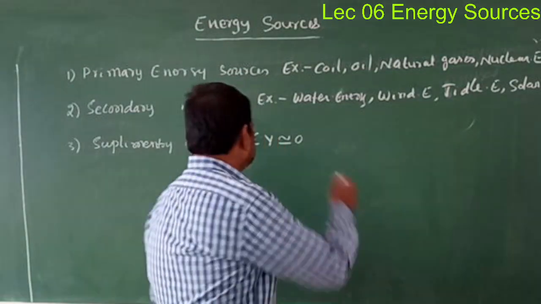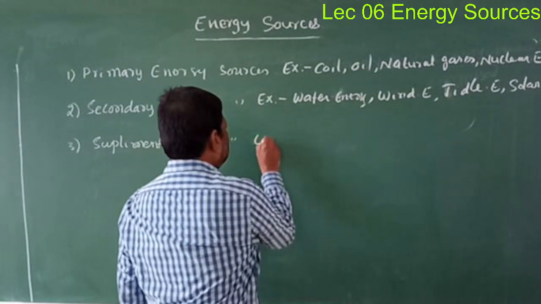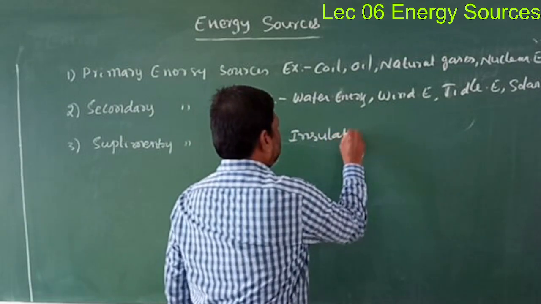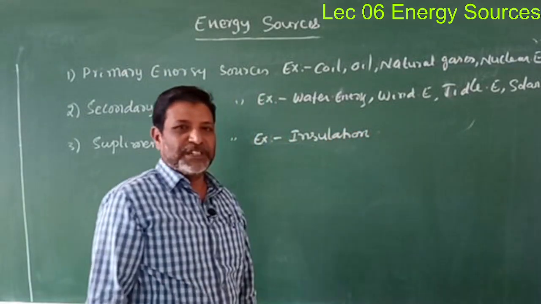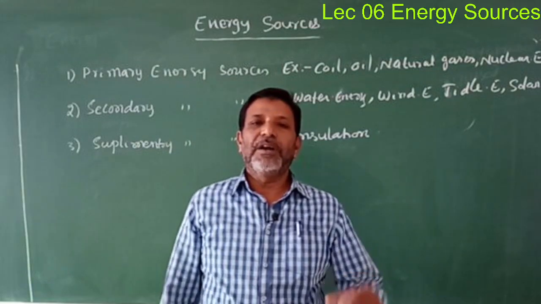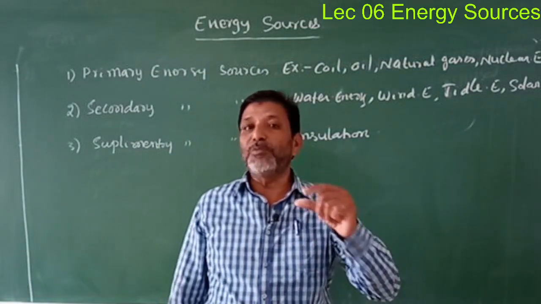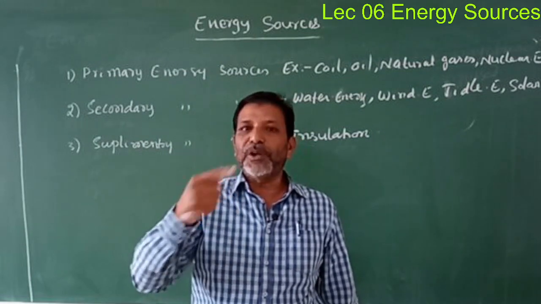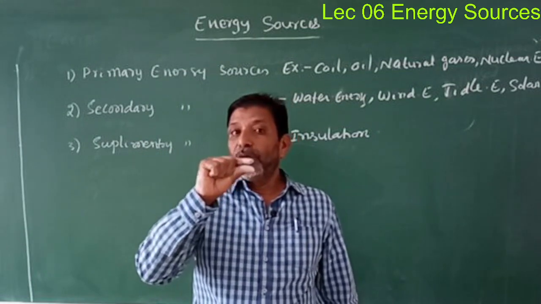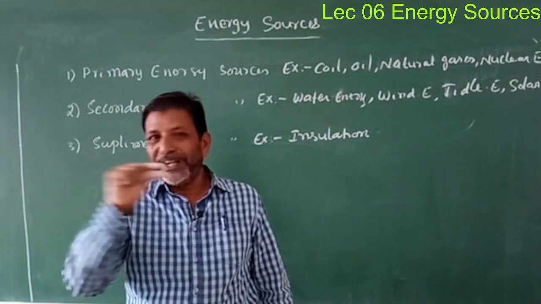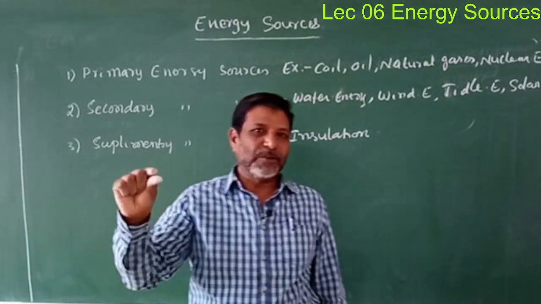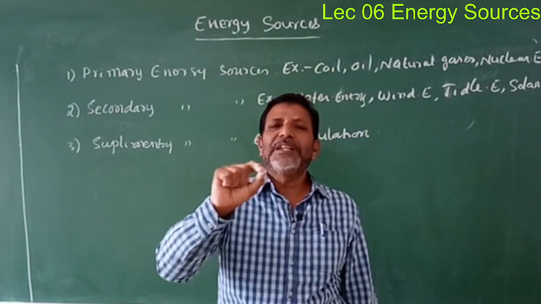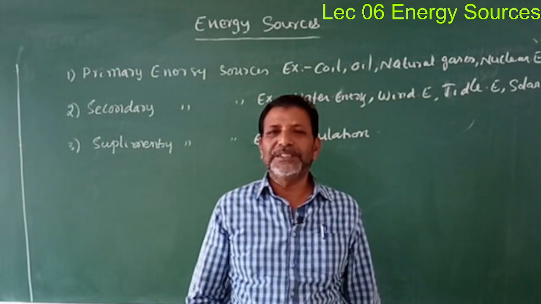Now, an example for supplementary energy sources is insulation. That is all the insulations. In electric motors, whatever the copper winding is there, over that copper winding some layer of gold-colored coating will be there, isn't it? That is the insulation. Insulation means in that the electric current will never flow, isn't it?